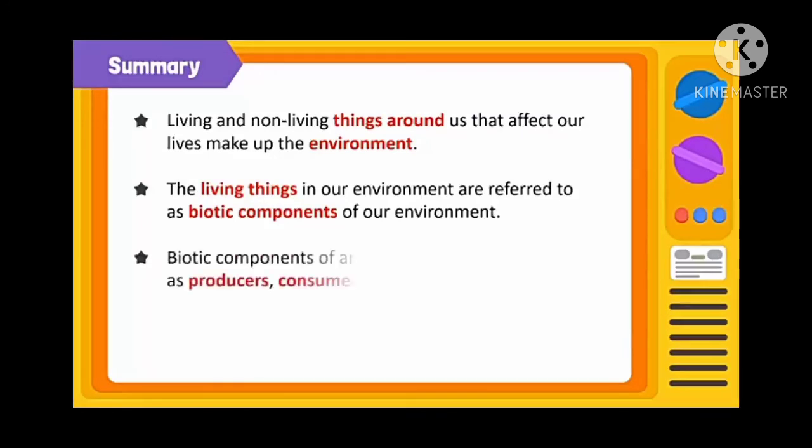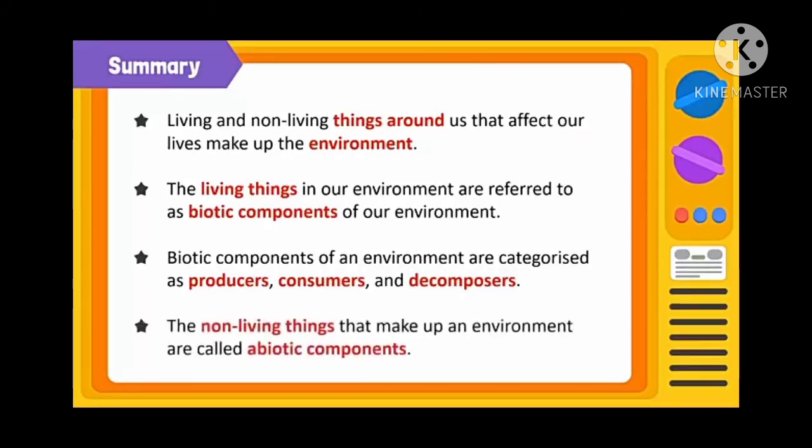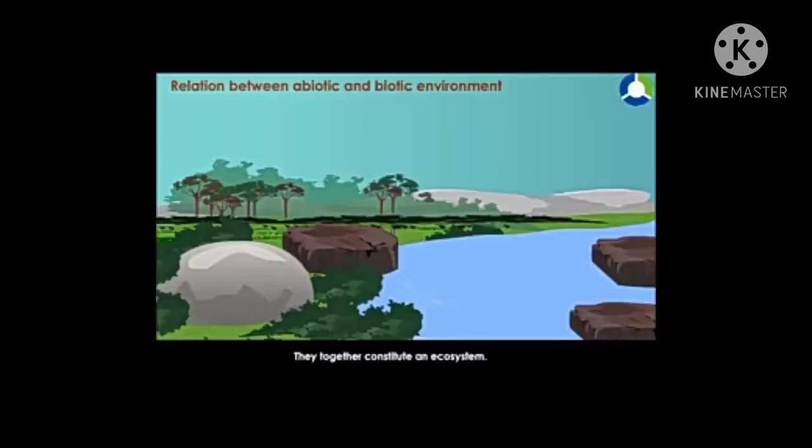Let us summarize what we have learned. Living and non-living things around us that affect our lives make up the environment. Living things in our environment are biotic, which are again divided into three main categories: producers, consumers, and decomposers. Non-living things are called abiotic components.